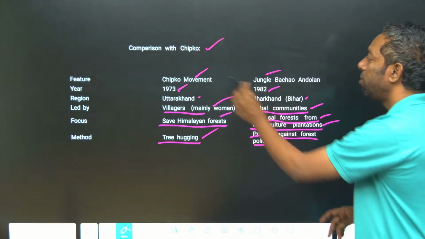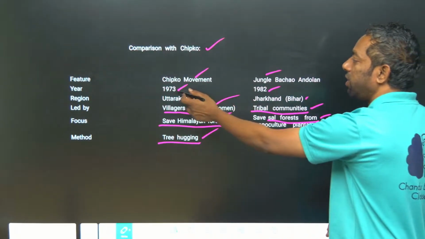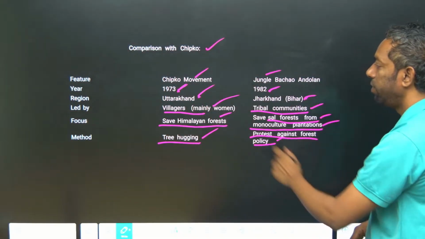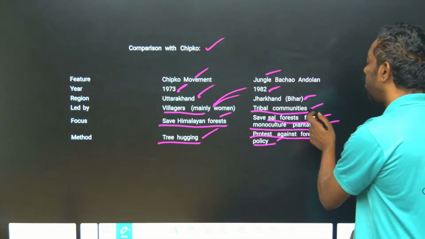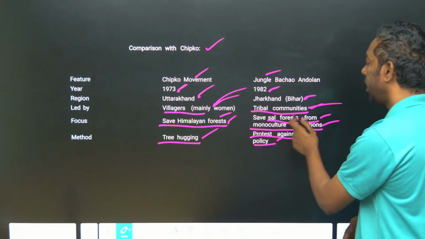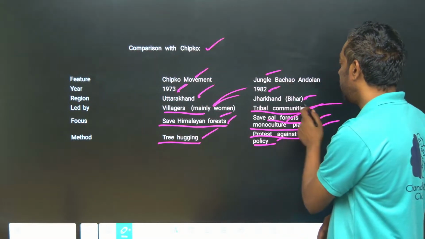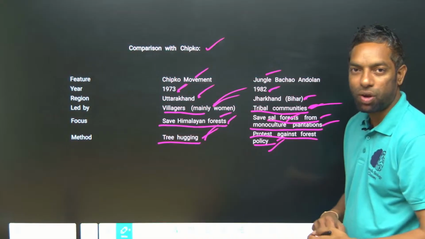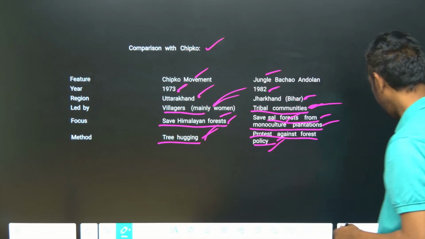There is the Chipko movement and the Jungle Bachao movement, and they are different: one is 1973, the other 1982. Uttarakhand, Jharkhand. Chipko: villagers, mainly women, in Reni village. Jungle Bachao: tribal community, Adivasi. Chipko is to save the Himalayan forest; Jungle Bachao is to save the sal tree, an Adivasi movement. Tree hugging, a protest against forest policy.